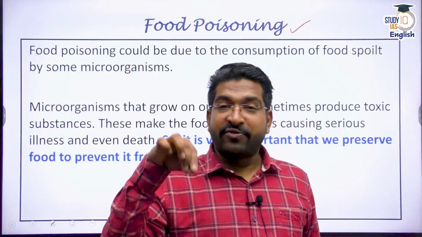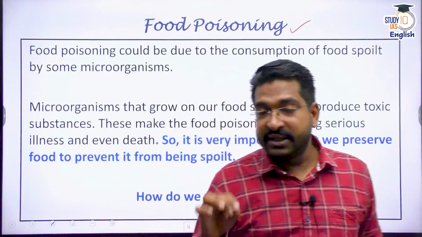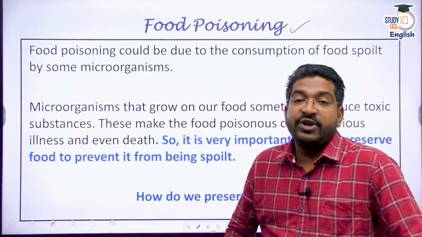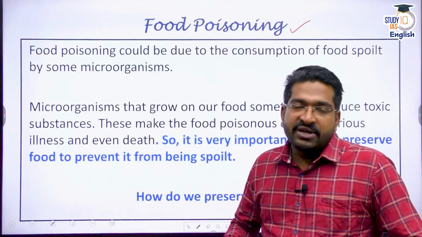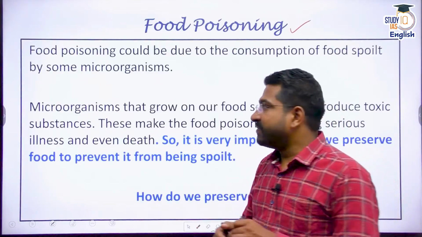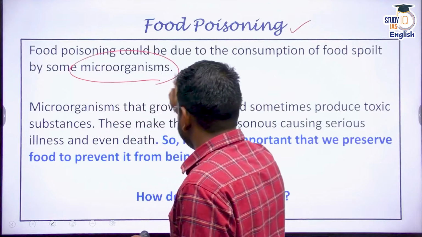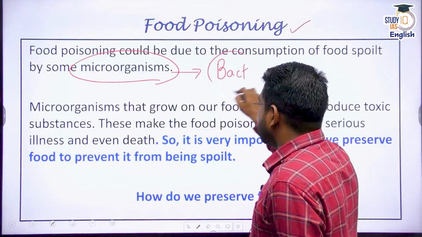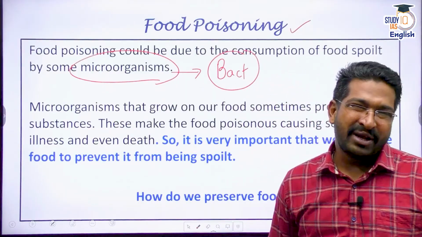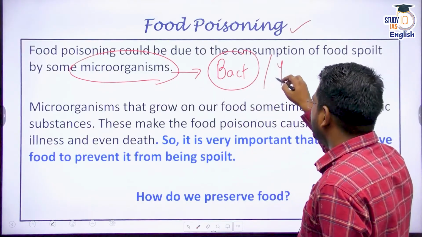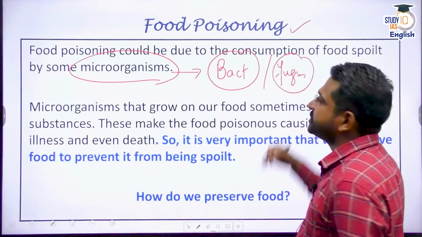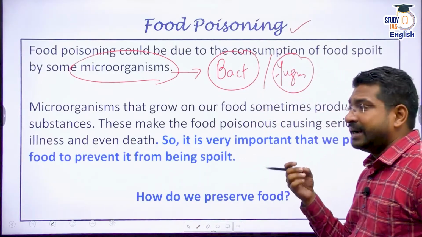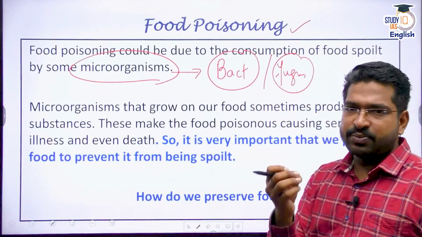Because now that food has become home for microorganisms, and these microorganisms produce various kinds of harmful toxins which eventually harm your GI tract or your digestive tract. And remember, when I say microorganisms, please focus here. Yes, food poisoning can be caused by bacteria. Again, an example of this can be the Salmonella bacteria. It can be caused by fungus. An example of this can be Aspergillus, right? Aspergillus can give you food poisoning. It can produce some sort of toxin which is problematic to you.